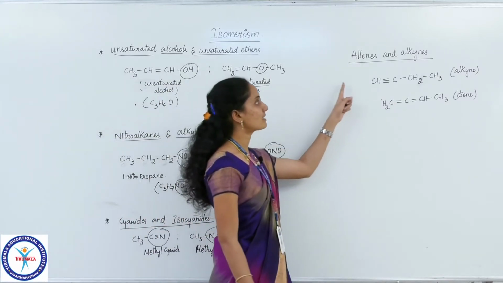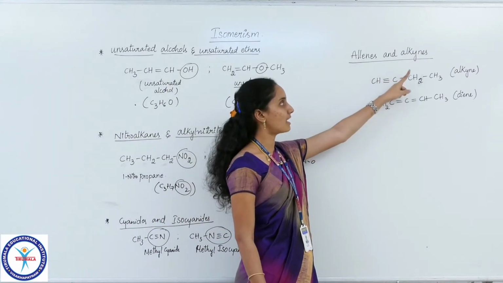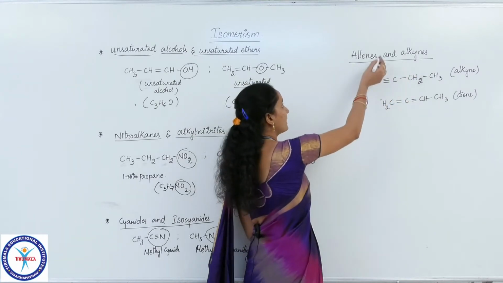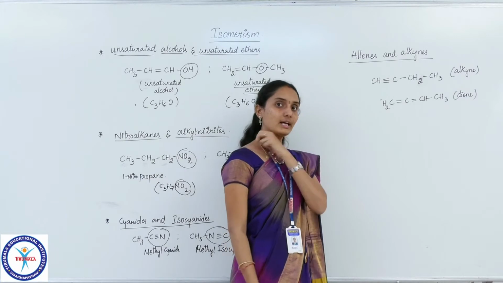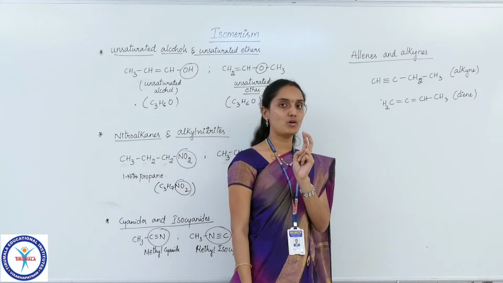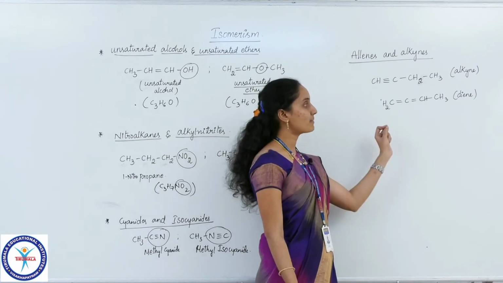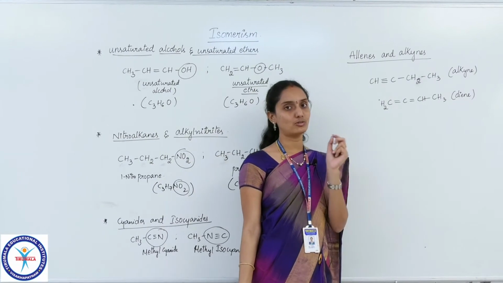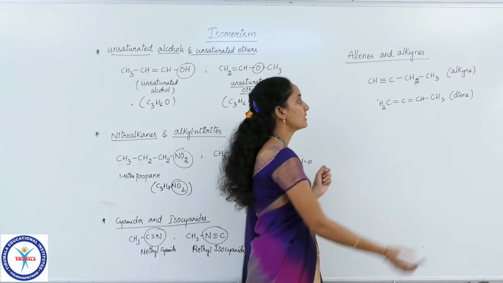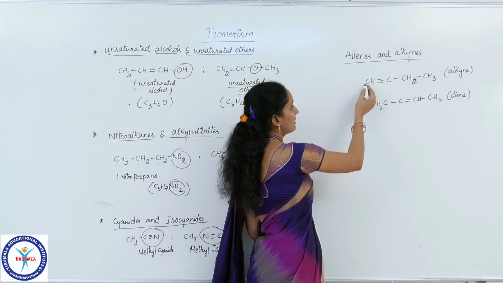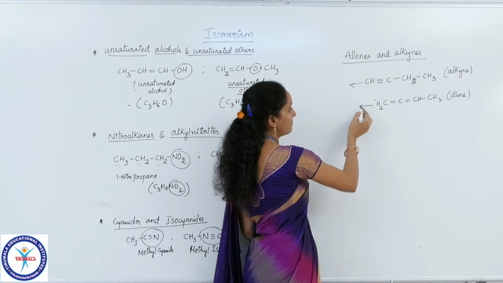And similarly the last category, that is allenes and alkynes. I have told you already, allene is a compound containing a diene, that is 2 double bonds at the same carbon. If the same carbon is linked on either side with 2 double bonds, then such compounds are said to be allenes. Let me show an example here.